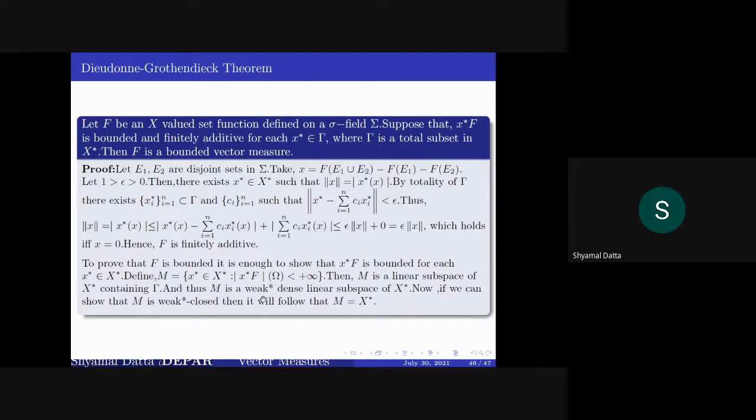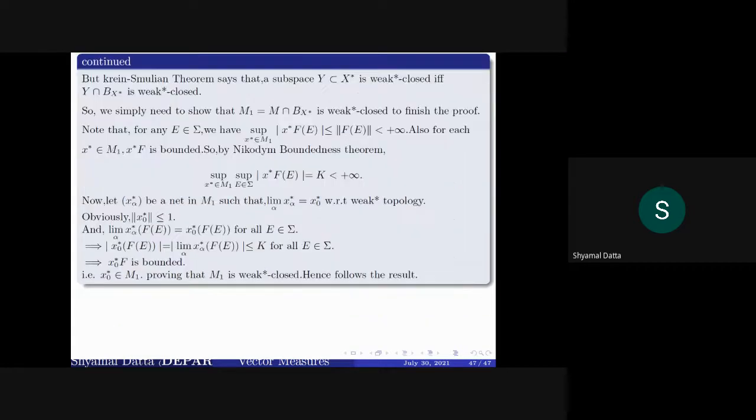If we want to show that this M is closed with respect to the weak-star topology, then M is equal to X star. In order to do this, we actually need the Krein-Smulian theorem, which tells you that a convex set is weak-star closed if its intersection with every closed ball of radius r is also weak-star closed.